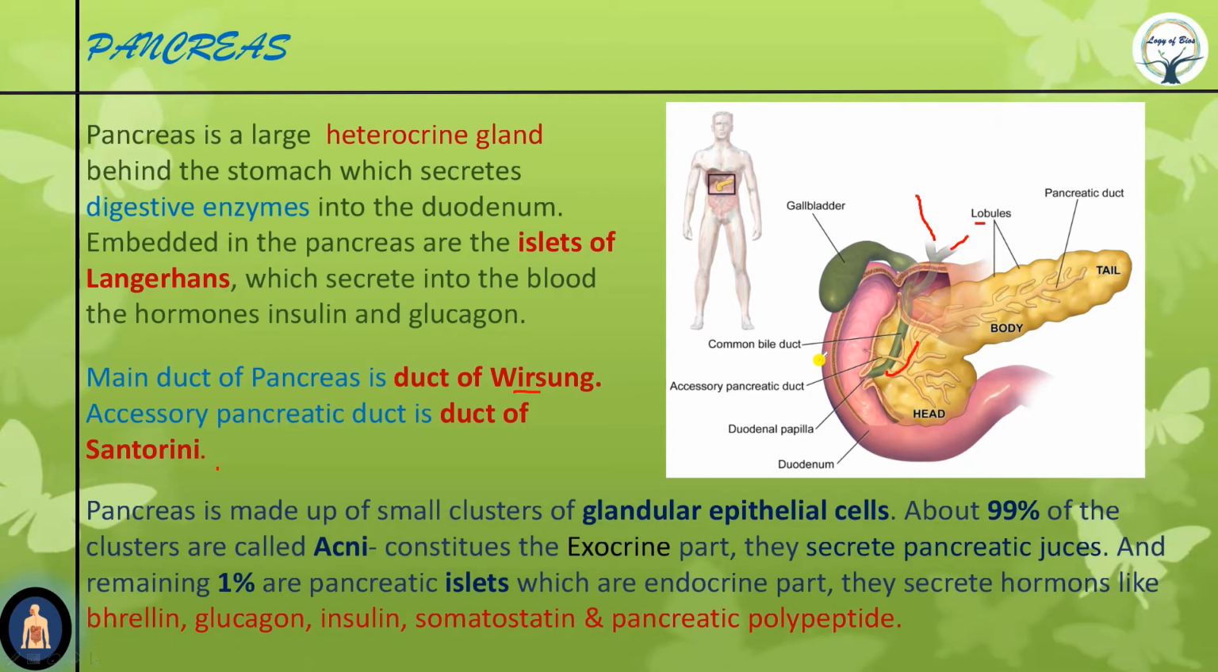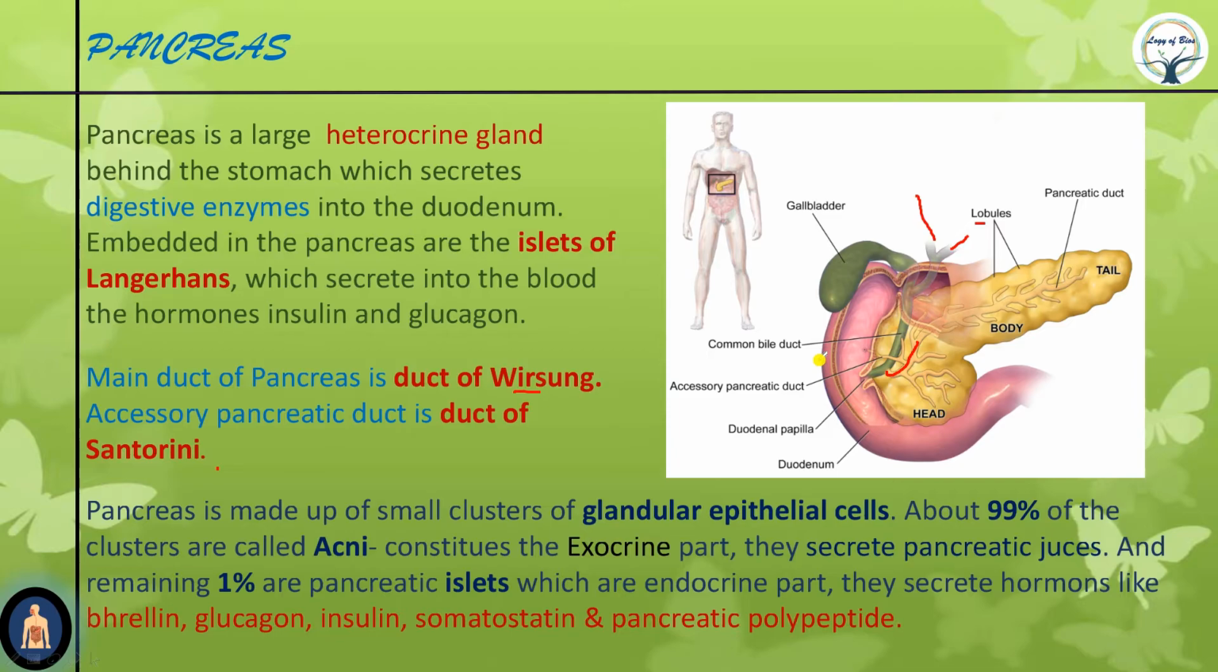Clear? Now, pancreas is made up of small clusters of glandular epithelial cells. About 99% of clusters are called acini. Acini constitute the exocrine part. They secrete pancreatic juices. Pancreatic juice is the richest juice. It has the maximum number of enzymes. The pH is approximately 6.8, and daily our pancreas secretes 500 to 800 ml of this juice.